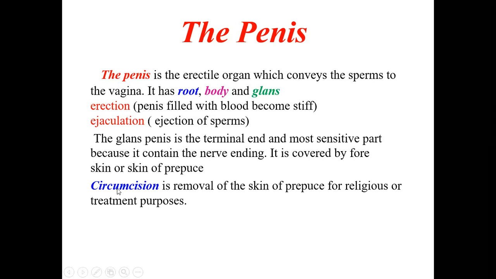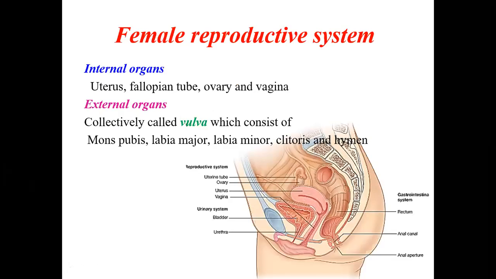It is covered by a foreskin or prepuce. In circumcision, the skin of the prepuce is removed for religious or treatment purposes. So we remove this part of the skin called the prepuce, which covers the most anterior part of the penis, called the glans penis.